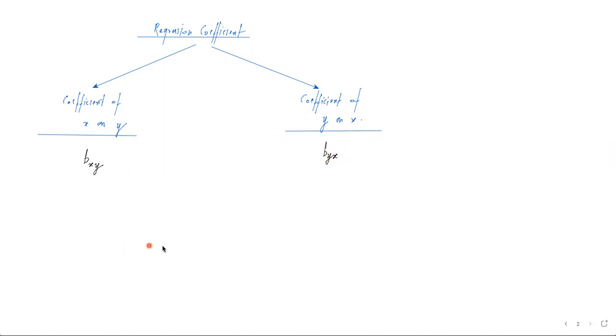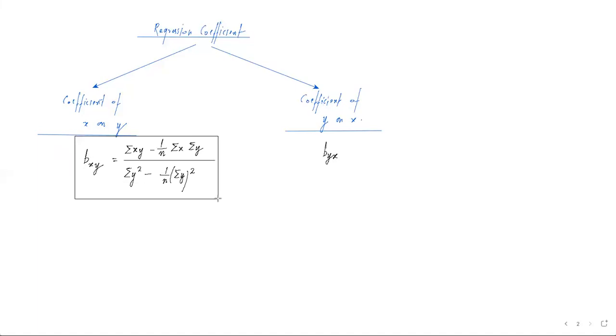Now let us see the formula. So for bxy, the formula is very simple. Bxy is summation xy minus 1 by n summation x into summation y, whole divided by summation y square minus 1 by n summation y का full square.